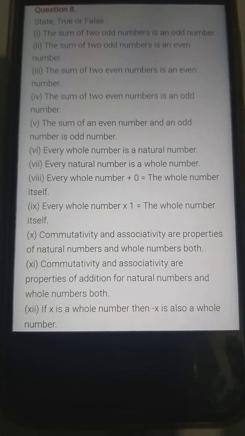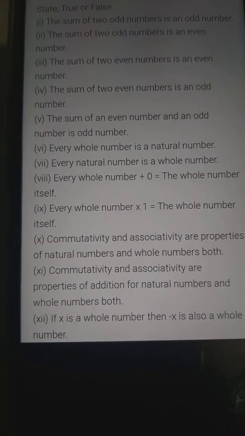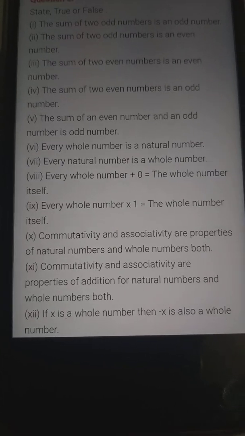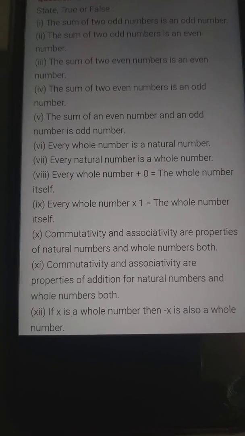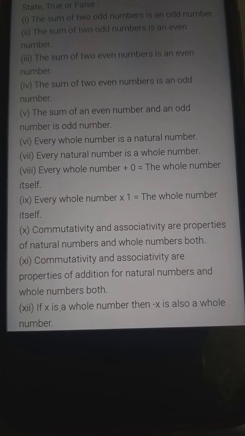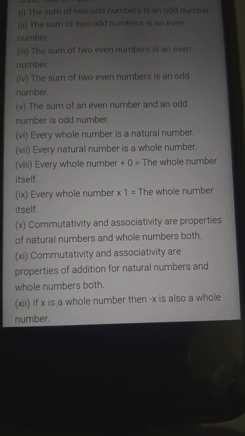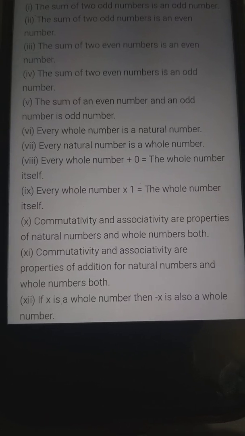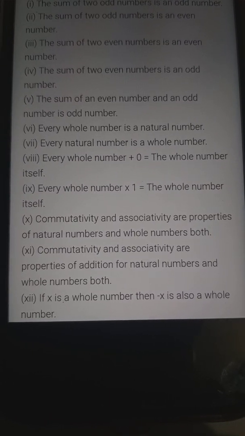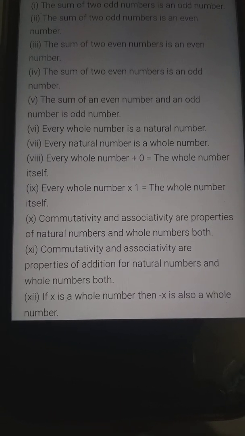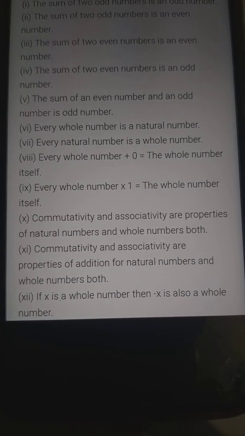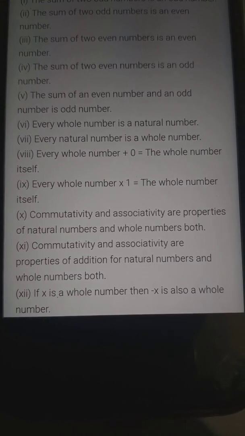Now question 5: the sum of an even number and an odd number is an odd number. The answer is true. For example, 2 plus 3 is 5. So the sum of even and odd is an odd number.